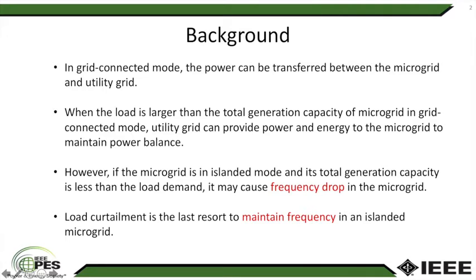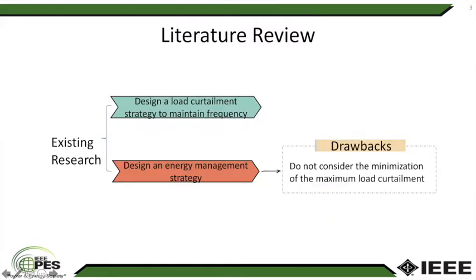However, if the microgrid is in island mode and its total generation capacity is less than the load demand, it may cause a frequency drop in the microgrid. Load curtailment is the last resort to maintain frequency in an island microgrid. Research has been conducted in an effort to solve this problem. The first step of research focuses on designing a load curtailment strategy to maintain frequency.